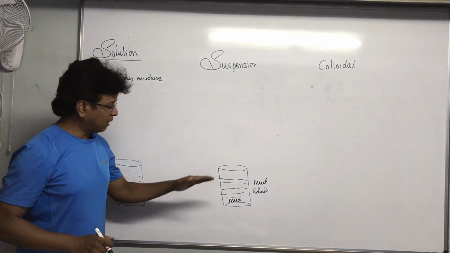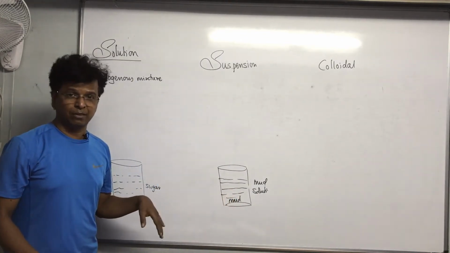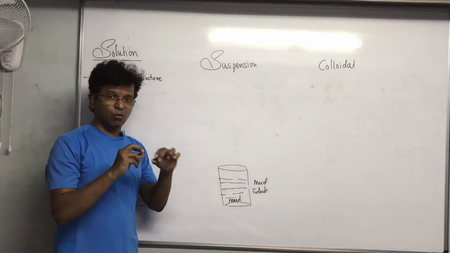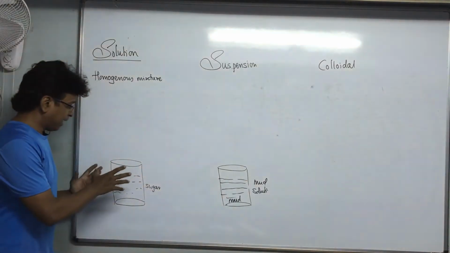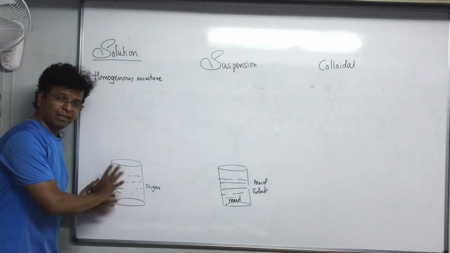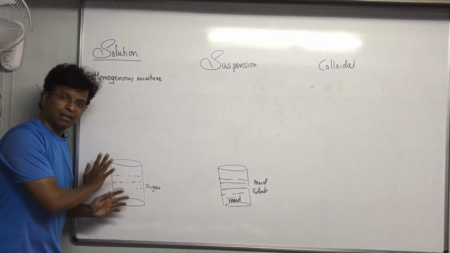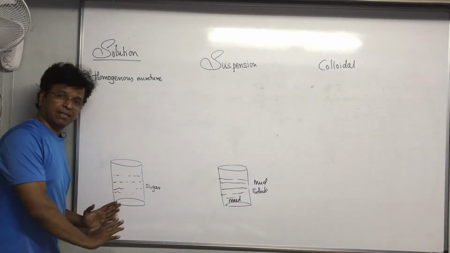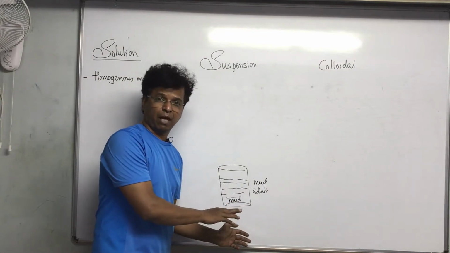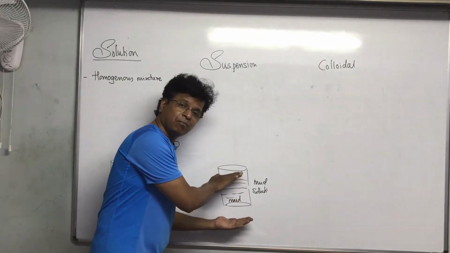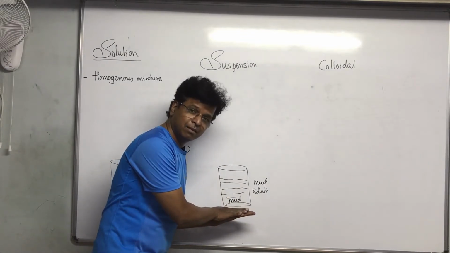Right? So here, this is something, one line in the textbook is very confusing. When I allow this thing to settle down, there is no difference, it stands like that only. But if I leave this solution undisturbed for some time, the mud goes and settles down. What does this mean?